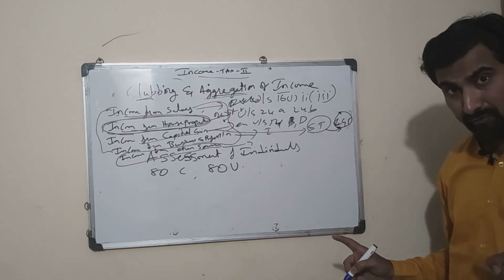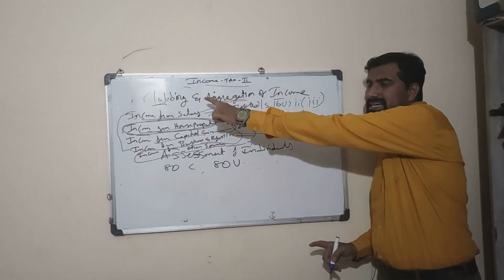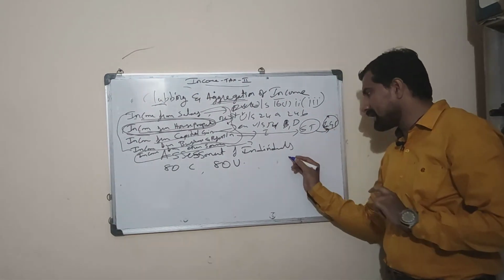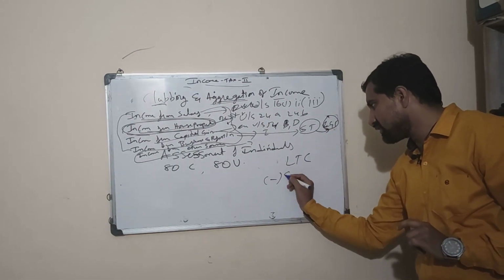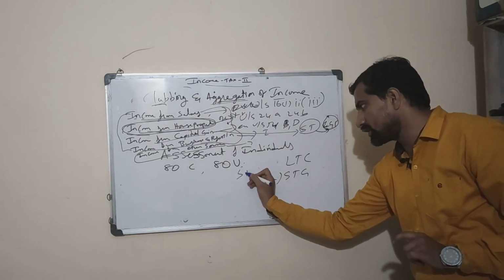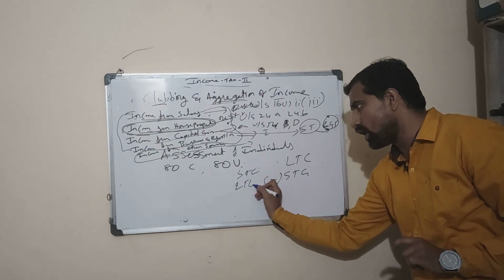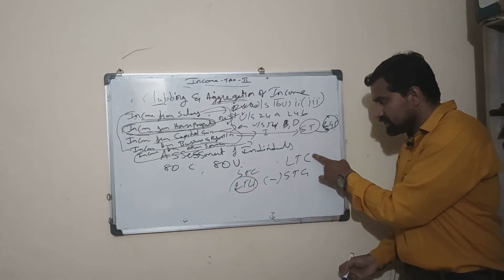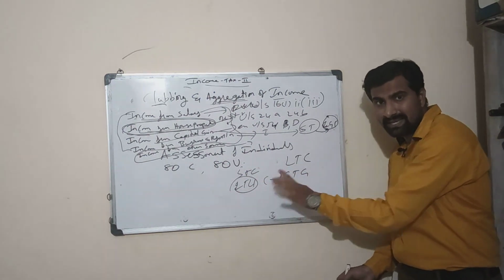When there is a loss, long-term capital loss can be deducted from short-term capital gain, but short-term capital loss cannot be deducted from long-term capital gain. That is, we can take the smaller from the bigger, but we cannot take the bigger from the smaller.